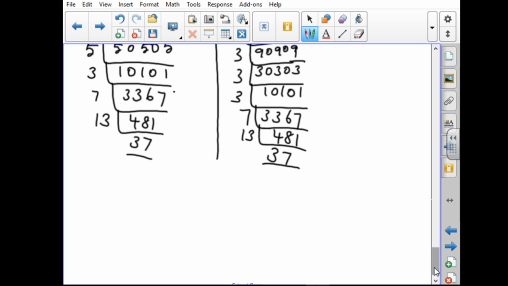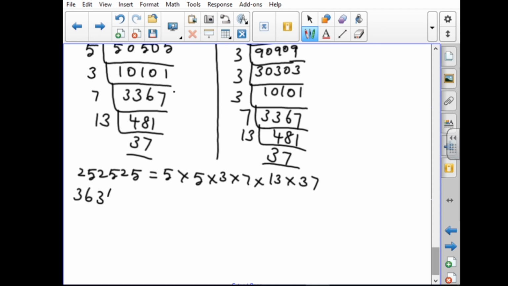So now we have to write like this. The factors of 252525 equal 5 into 5 into 3 into 7 into 13 into 37. So the second number, 363636: write the factors, 2 into 3 into 3 into 3 into 3 into 7 into 13 into 37.